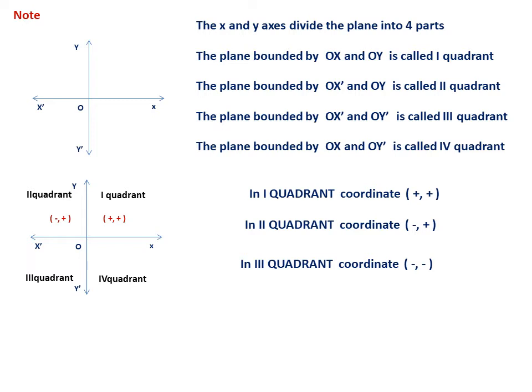In the third quadrant, the coordinates are minus and minus, because it is bounded by the negative x-axis and negative y-axis. And the fourth quadrant coordinates are, sorry, plus and minus. So x is plus, because it is bounded by the positive x-axis, and y is minus, because of the negative y-axis. So these are the conventions. This we have to remember.